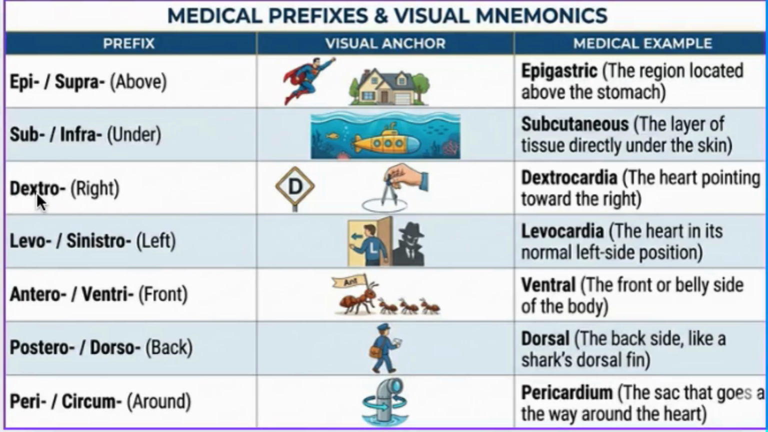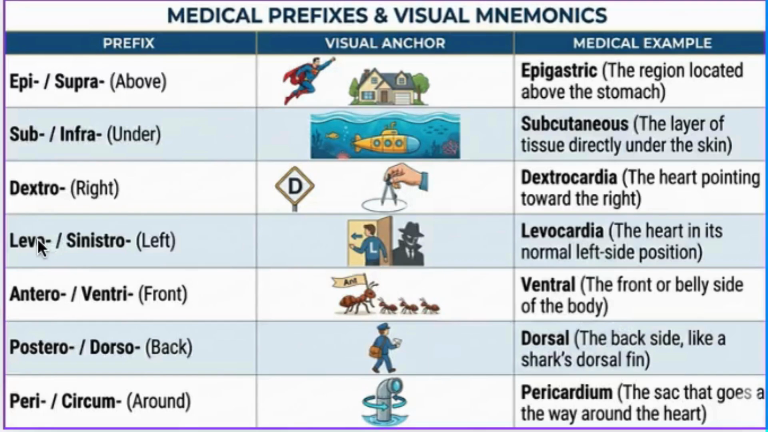Next, we have dextro. Dextro means right. Remember a dexterous person using the right hand to draw a perfect circle. Or think of D for driving on the right. A medical example would be dextrocardia, which means the heart is pointing toward the right.